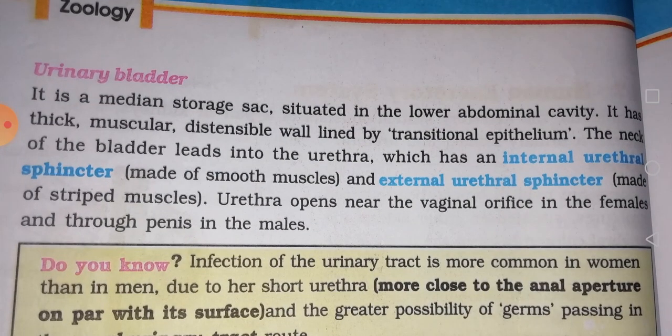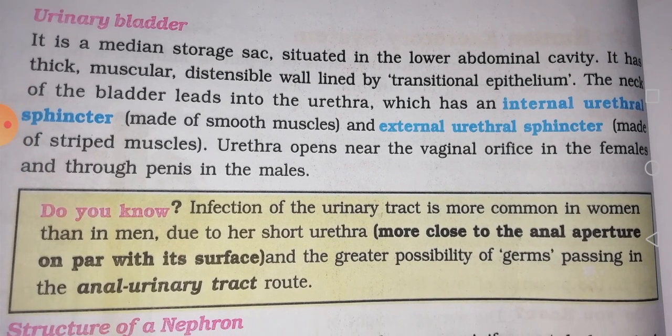The urinary bladder is a median storage sac situated in the lower abdominal cavity. It has a thick, muscular, distensible wall lined by transitional epithelium. The neck of the bladder leads into the urethra, which has an internal urethral sphincter made of smooth muscles and an external urethral sphincter made of striped muscles. The urethra opens near the vaginal orifice in females and through the penis in males.